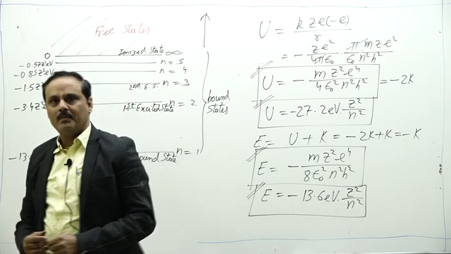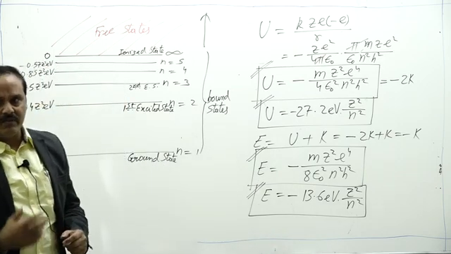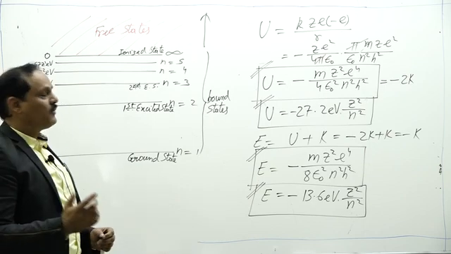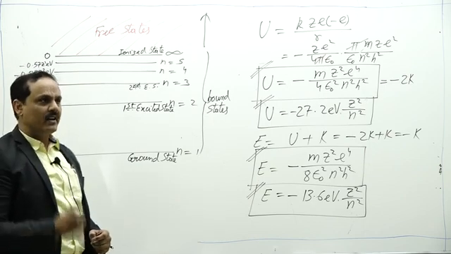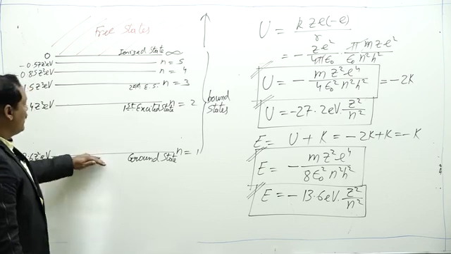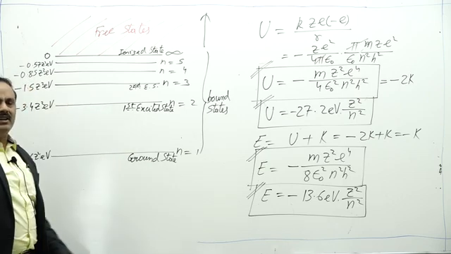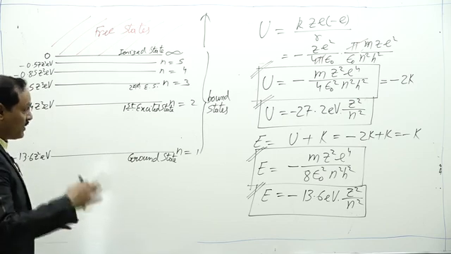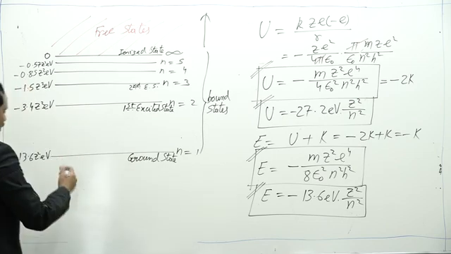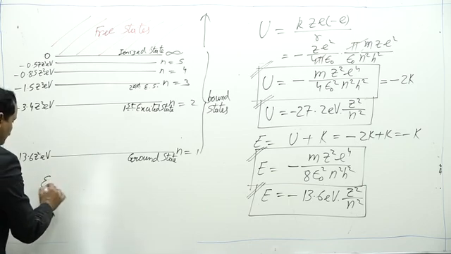Because those are not the permitted orbits, and if orbits are not permitted, it will fall in the nucleus, it follows the spiral path. So electron has to jump from one orbit to another, and to jump from one orbit to another, it requires sufficient amount of energy. That energy is called excitation energy.